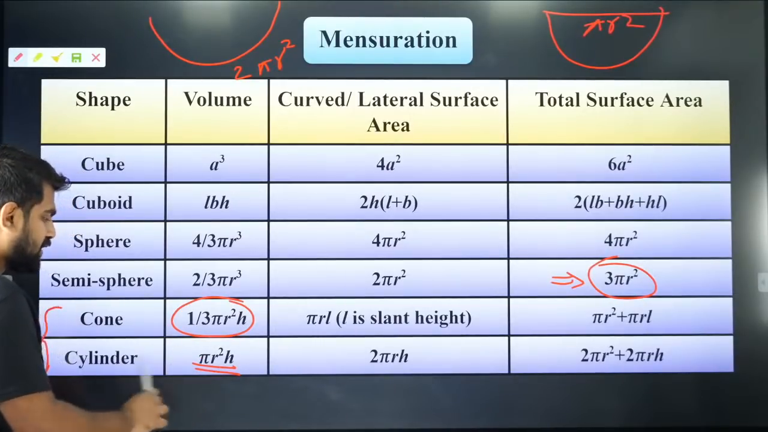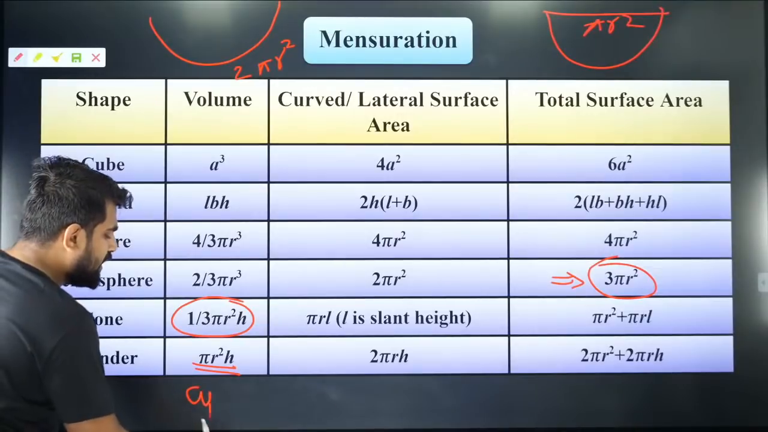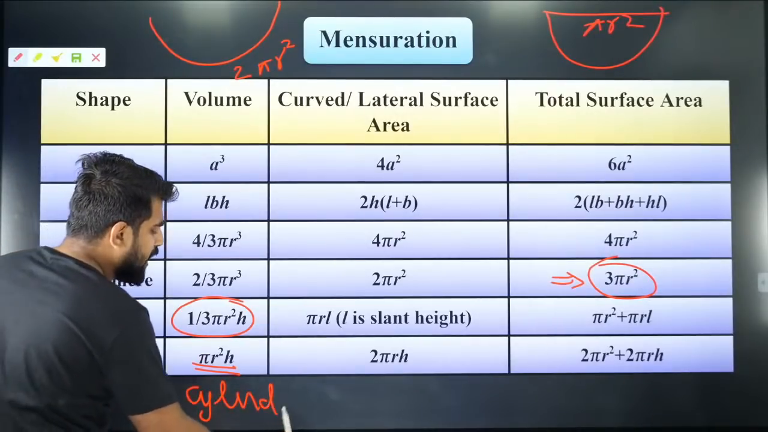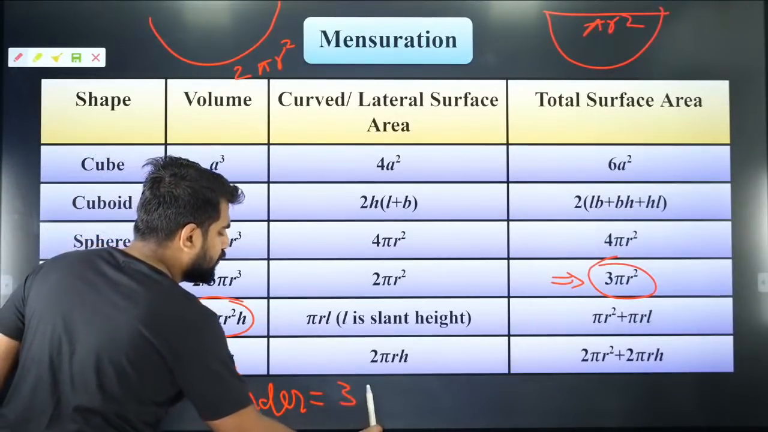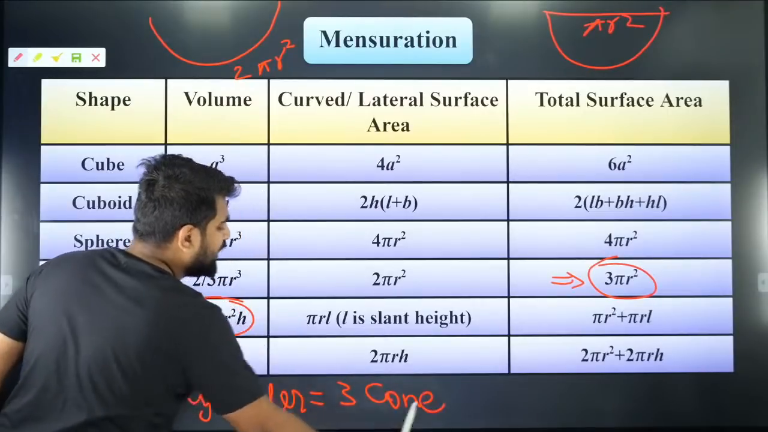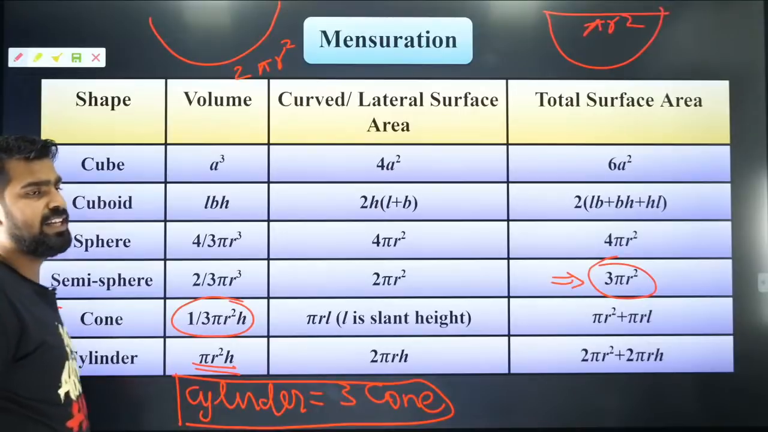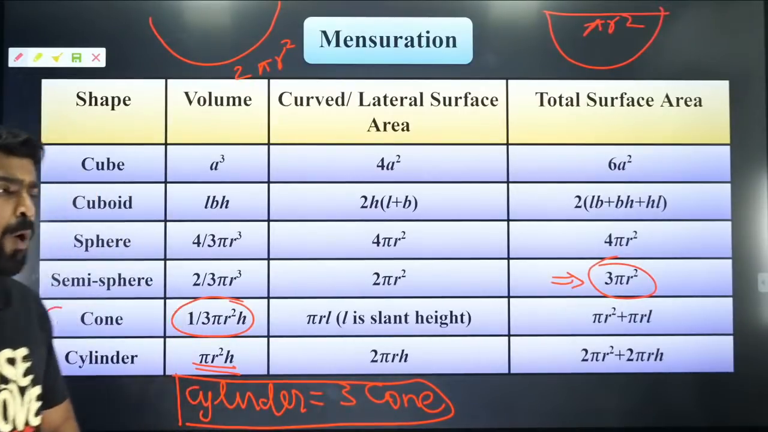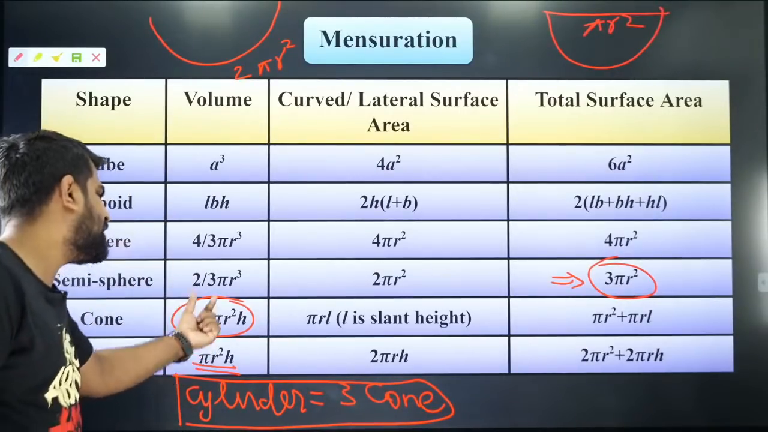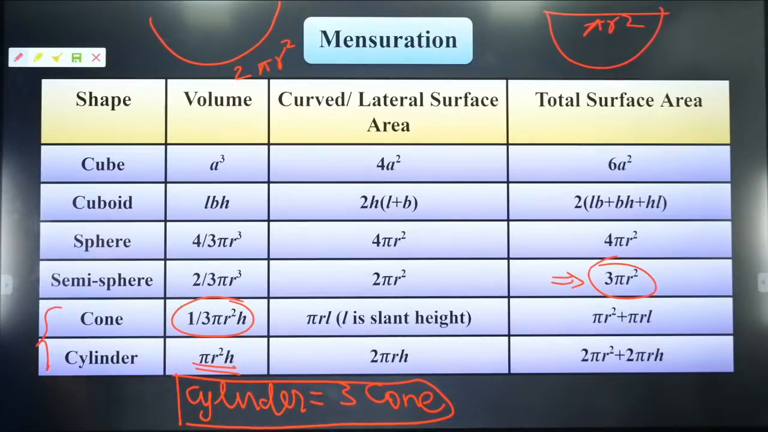So h is the height of the cylinder. So can I say the cylinder volume is nothing but 3 times the volume of the cone? This is a good relation which you have to remember. The volume of a cylinder is going to be 3 times the volume of a cone for the same base radius and height. Did you all know that? Everybody? Very good.